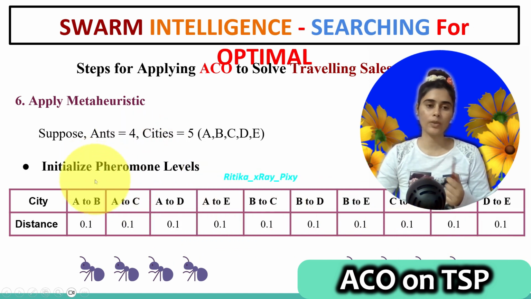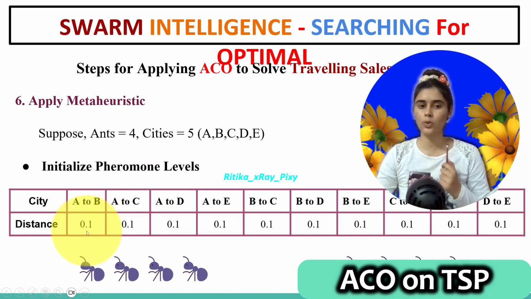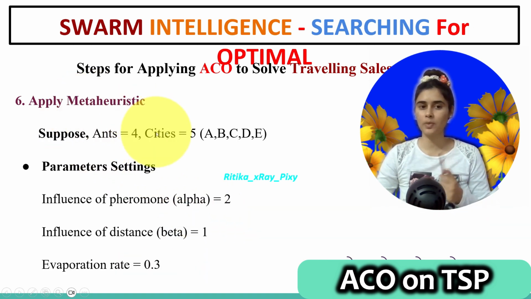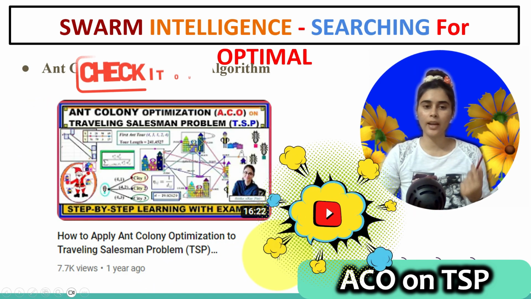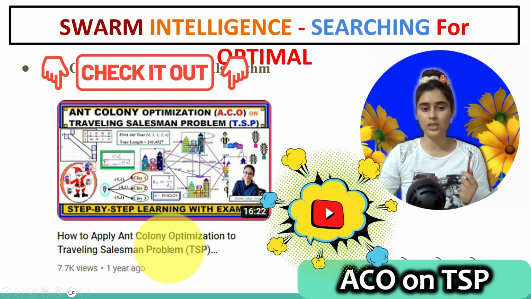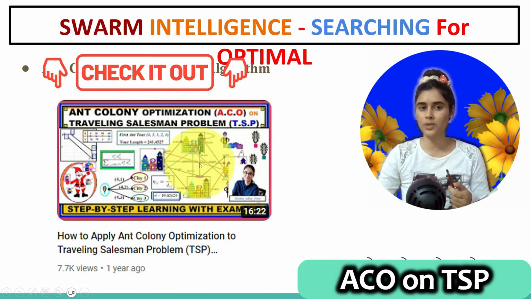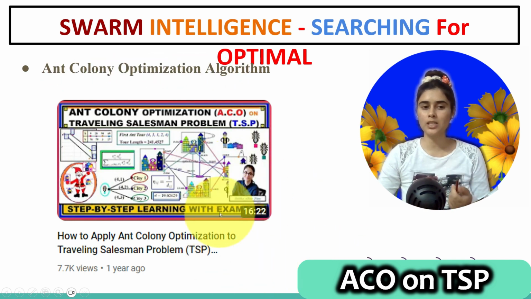After that, we will initialize the pheromone levels on each route. So for example, we will take 0.1 pheromone level on each route. After that, we will apply the meta-heuristic. So first we will do parameter setting. We have alpha value 2, beta 1, pheromone evaporation rate 0.3. Now we'll search the optimal solution by iterative search. How we can apply ant colony optimization algorithm to solve the traveling salesman problem we already discussed in the previous video. For more details, you can check this out.